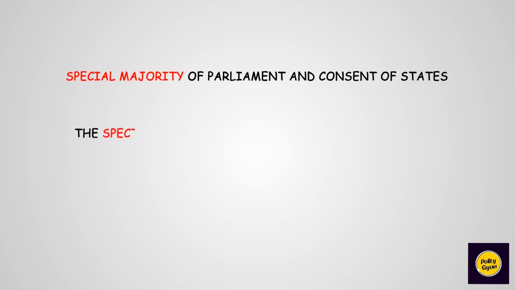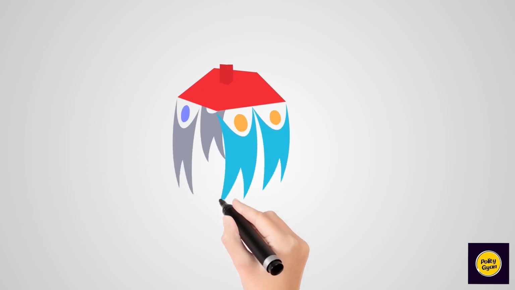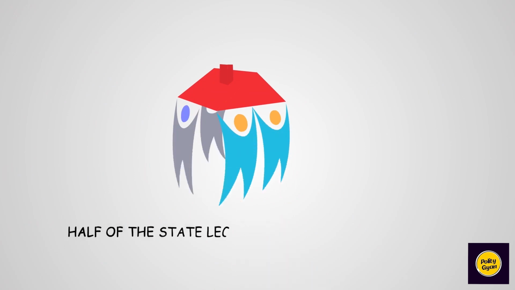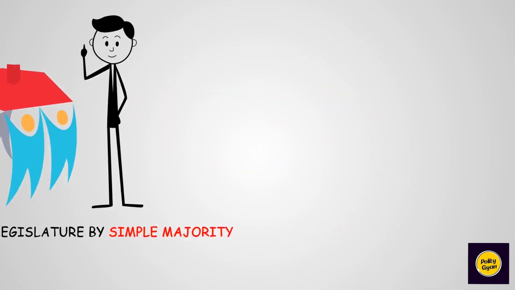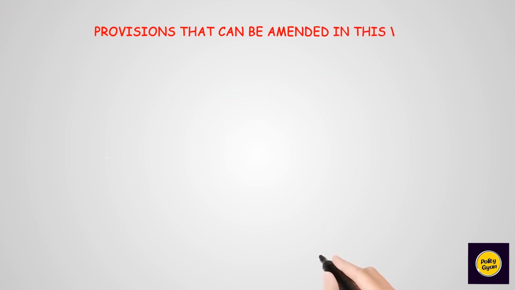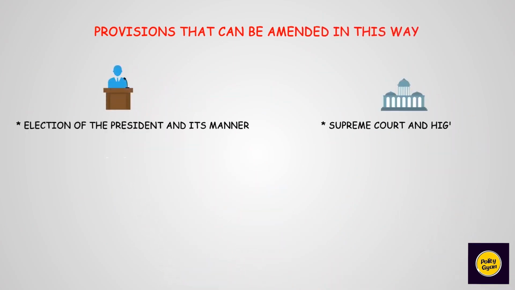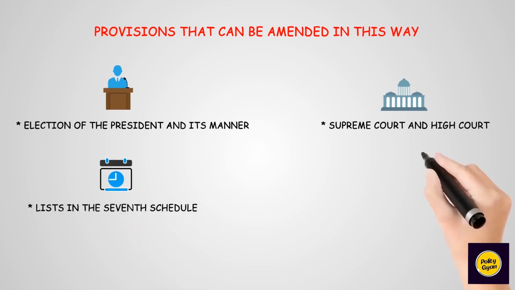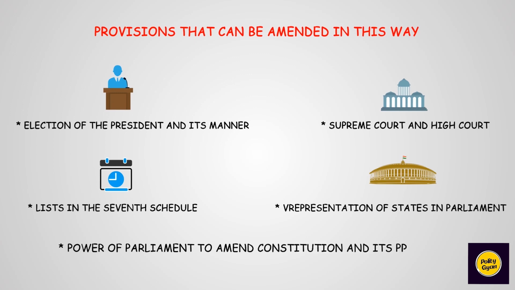By special majority of Parliament and consent of states, we mean that the special majority remains the same as was mentioned just a while ago, and in addition to that, a consent of half of the state legislatures by simple majority is needed. The moment half of the states give their consent, the procedure is completed. Provisions that can be amended this way include election of president and its manner, Supreme Court and High Court, lists in the 7th schedule, representation of states in Parliament, power of Parliament to amend the Constitution and its procedure.